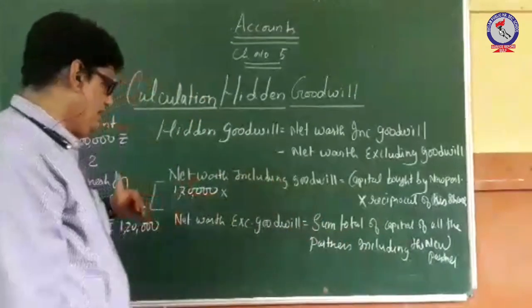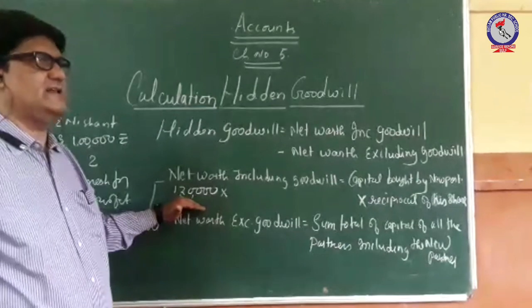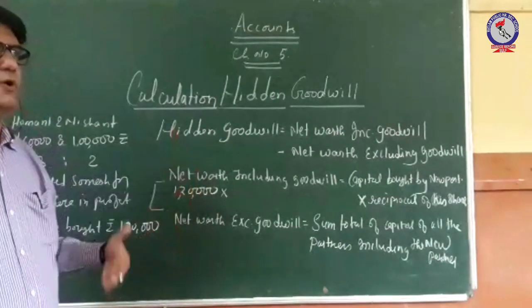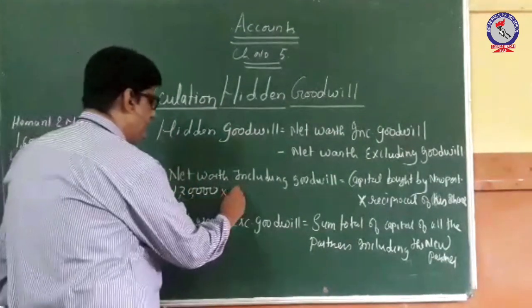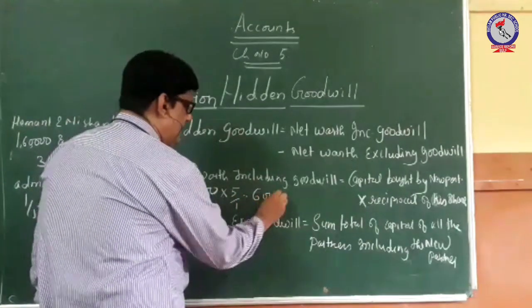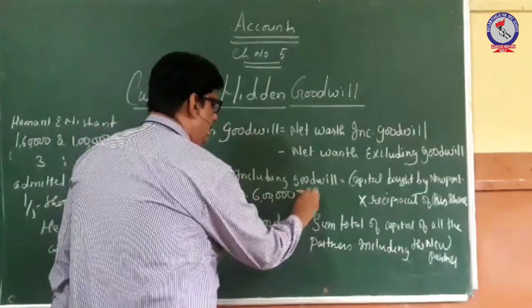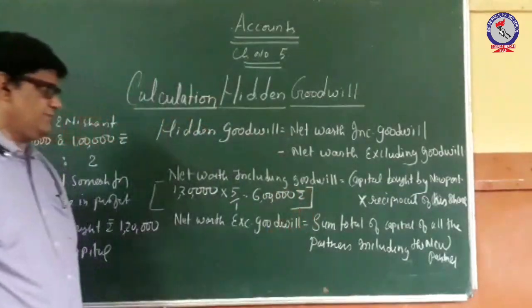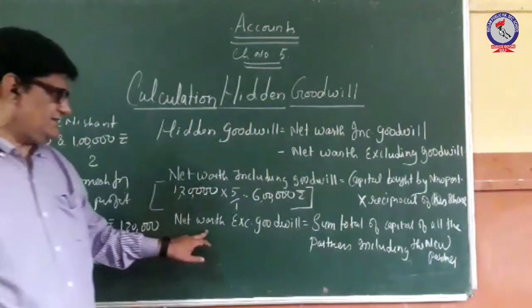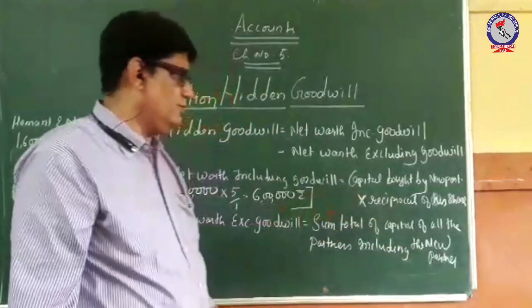He is coming for 1/5 part. So for the 1/5 part he is bringing 1,20,000 as his capital. So what will be the overall capital of the firm? It will be 5 times, so this will become 6 lakh rupees. So this is the overall capital of the firm. Okay, 6 lakh rupees. Now net worth excluding goodwill, sum total of capital of all the partners including the new